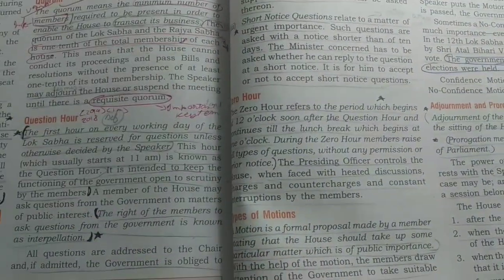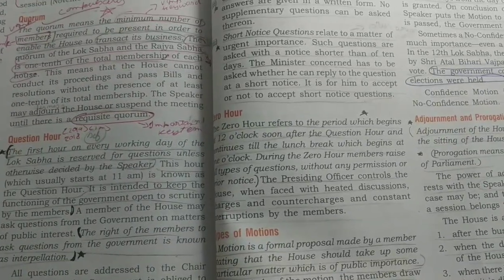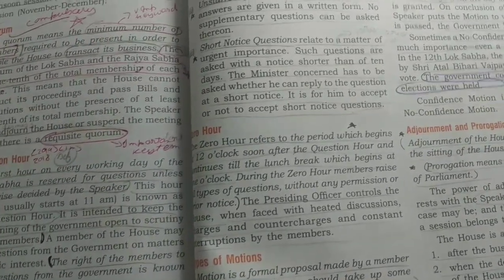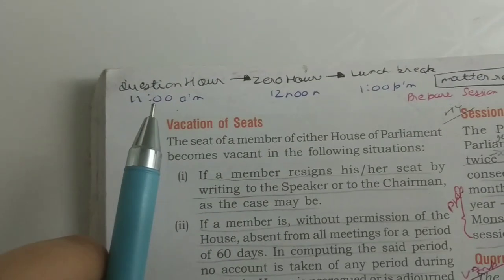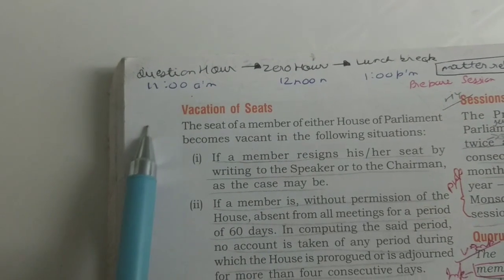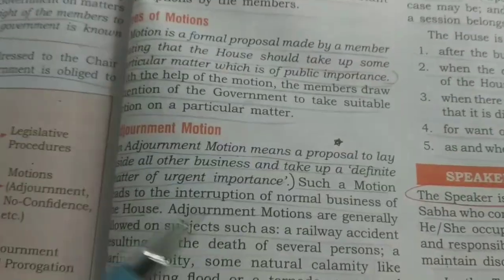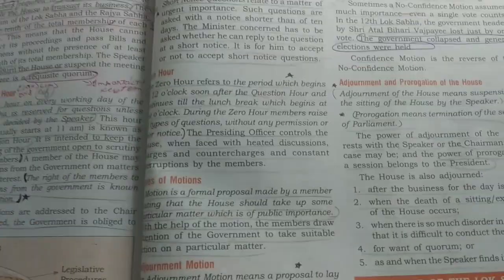Now there's a time limit, right? Because the Question Hour starts from 11 a.m., the Zero Hour from 12 noon, and then the lunch break is at 1 p.m. So I have made this here. You can see this. You can note this in your book. It helped me a lot. Then the adjournment motion, you can read this. It can come in MCQ.